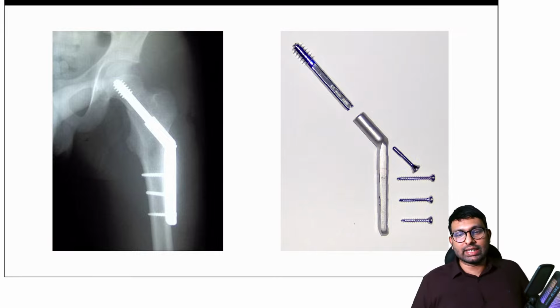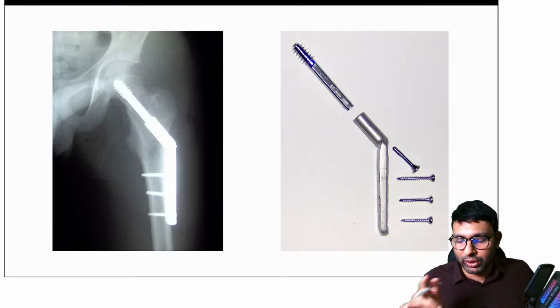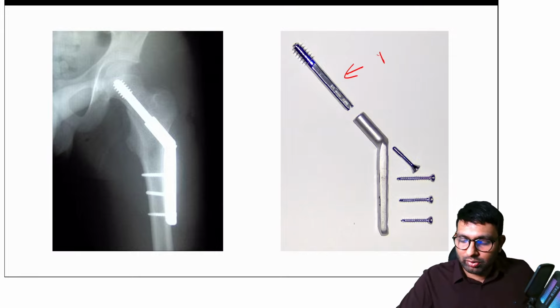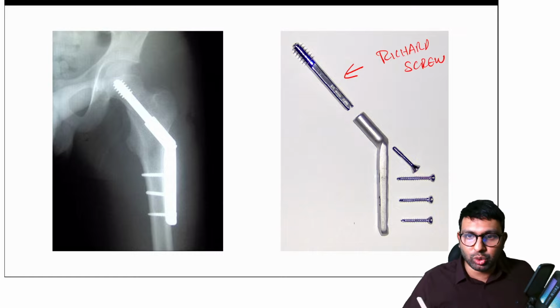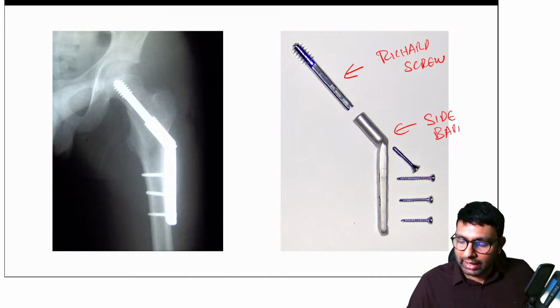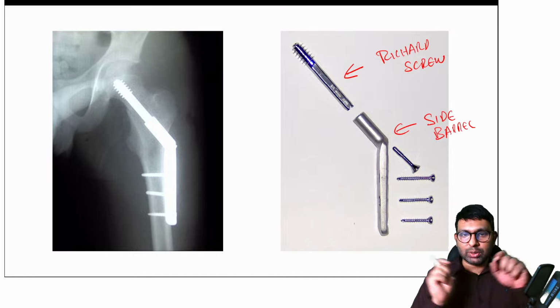C is DHS, that is dynamic hip screw. See, what happens in dynamic hip screw is that there are two components. One is this screw, which, if you want to know the name, is Richard screw. This is called as Richard screw, and this is a side barrel. These two are different implants which are put together.